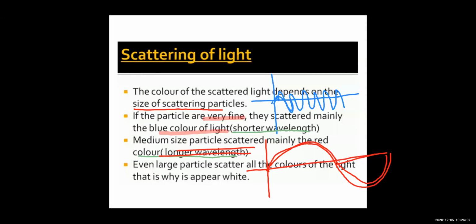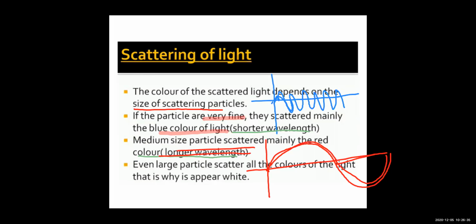Very small particles will scatter blue color light. Medium size particles will scatter red color light. And large particles will scatter all colors of light, and so finally the scattered light will appear to be white.